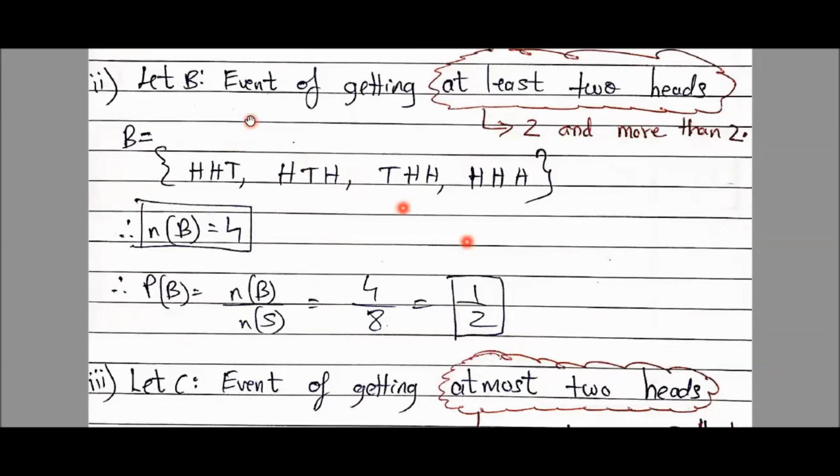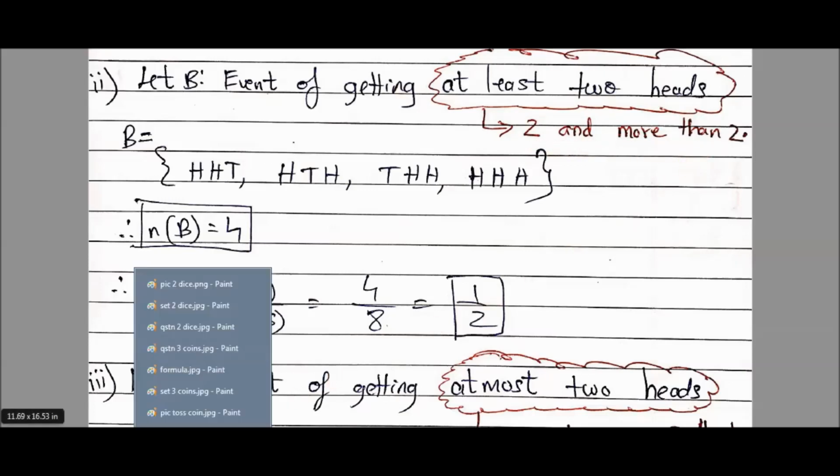See, let B be the event of getting at least 2 heads. That is 2 and more than 2 heads will do. Okay, so how to select it? Okay, we have a pop-up on the screen.